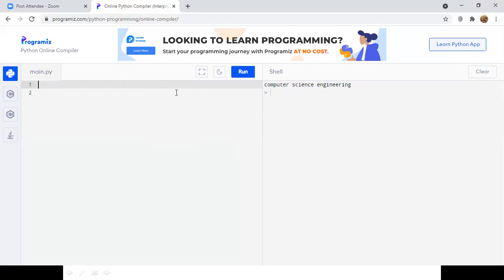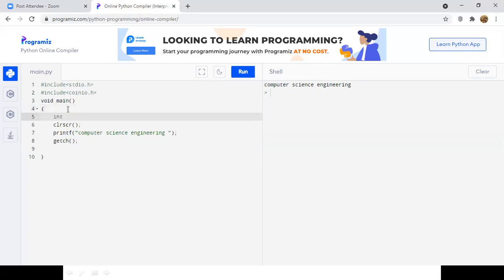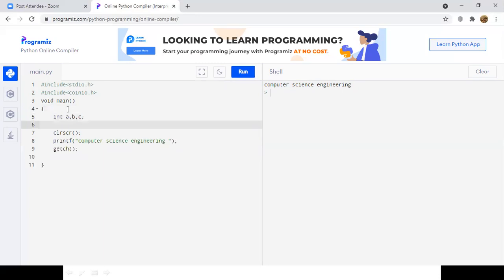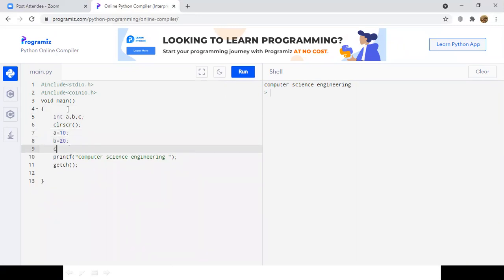In order to do addition of 2 numbers in C programming language, we are going to write the 2 header files, and then mention the main function, and then deal with the addition of 2 numbers. That's why I have declared 3 integer variables, and then I am going to assign values to those variables. For example, a equal to 10 and b equal to 20. After assigning the values to a and b, I am going to add those 2 values, that is a plus b, and store the result in c.